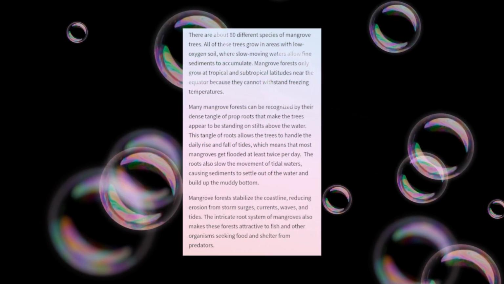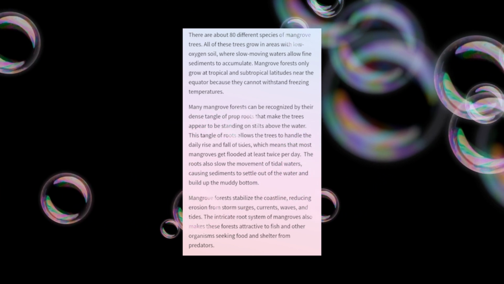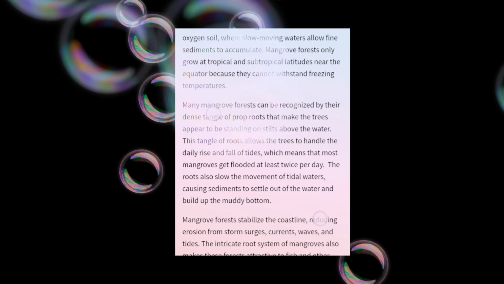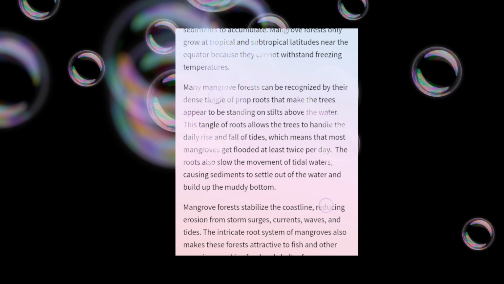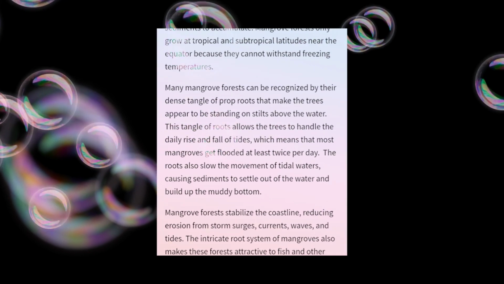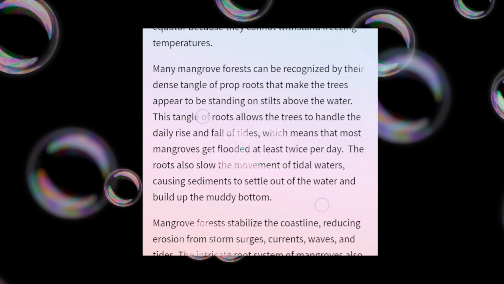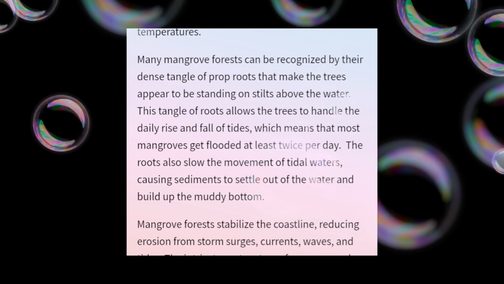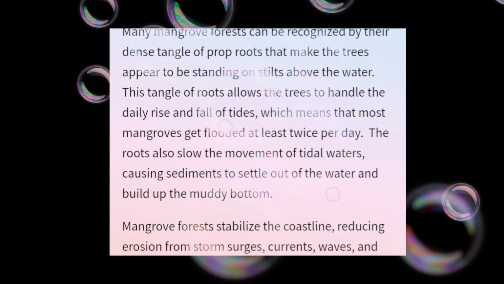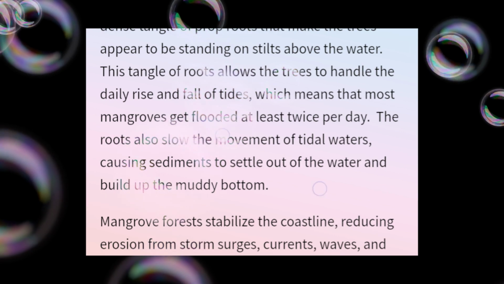There are about 80 different species of mangrove trees. All these trees grow in areas with low-oxygen soil where slow-moving waters or fine sediments accumulate. Mangrove forests only grow at tropical and subtropical latitudes near the equator because they cannot withstand freezing temperatures. Many mangrove forests can be recognized by their dense tangle of prop roots that makes the trees appear to be standing on stilts above the water.